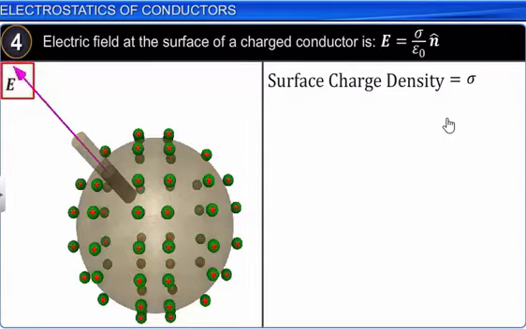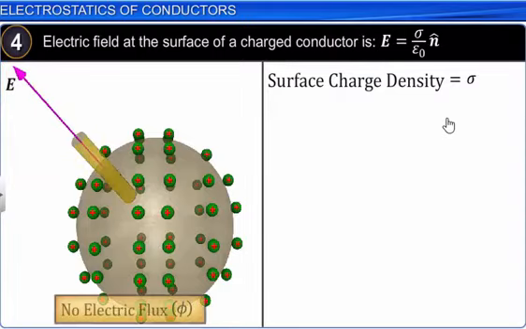Now since the charge inside a conductor will be equal to 0, hence flux inside the conductor will also be equal to 0. So now we have flux only for the area which is outside. You can see here this is a Gaussian surface which is marked with a yellow color.